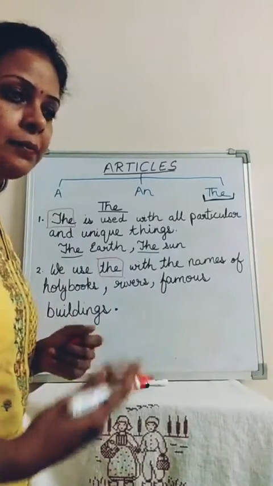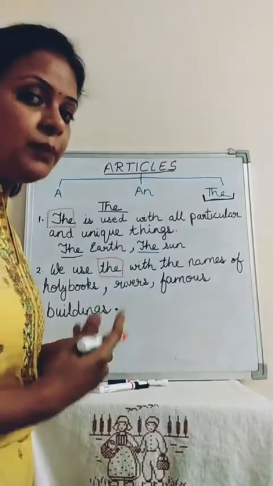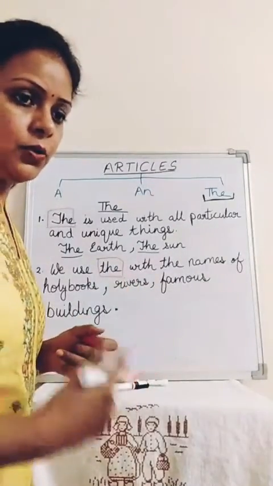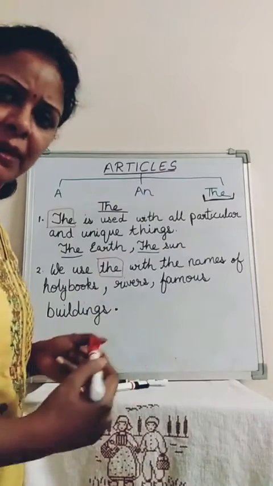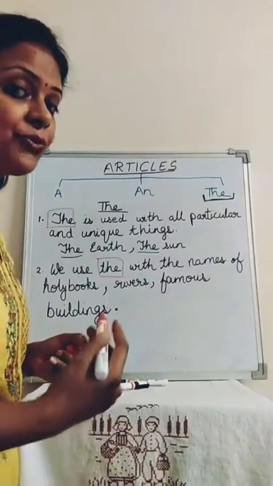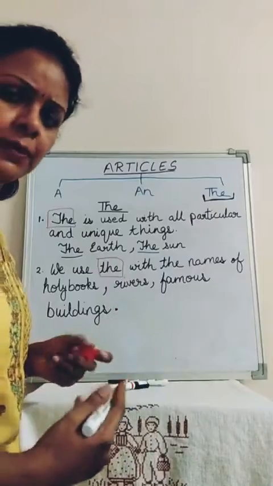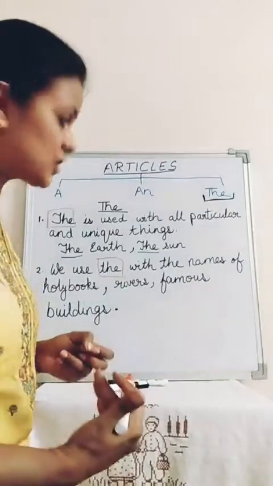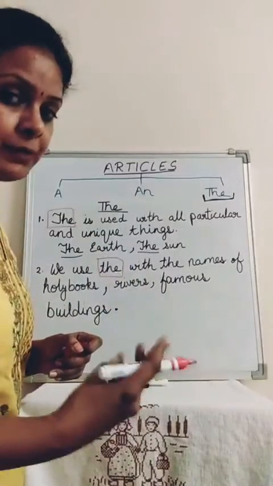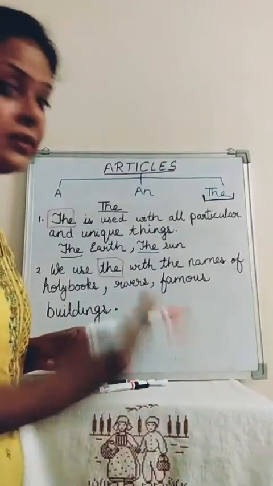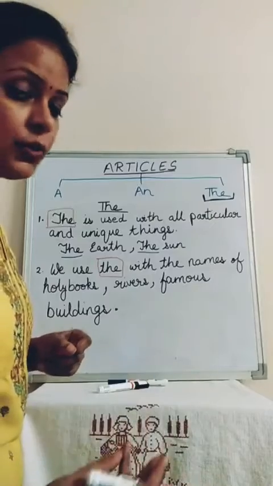The Quran is the holy book of Muslims. Guru Granth Sahib is the holy book of Sikhs. Ramayana is the holy book of Hindus. Bible is the holy book of Christians. So we always place the before them: the Bible, the Ramayana, the Guru Granth Sahib, the Quran.